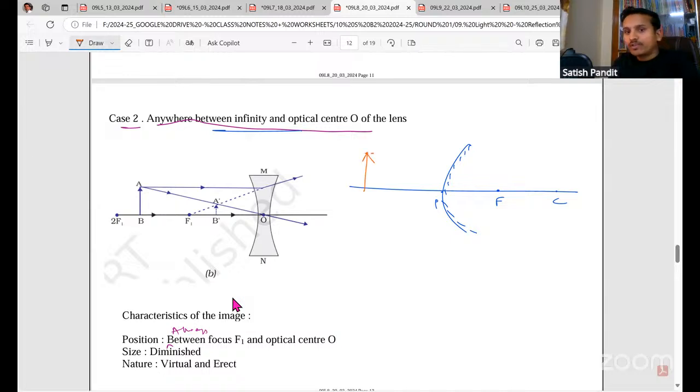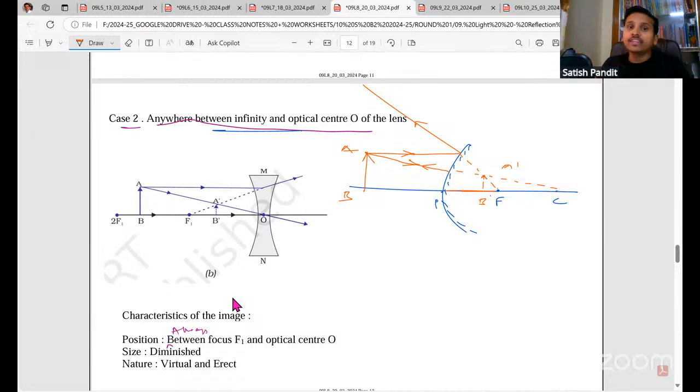Okay. So rays of light will come. Dotted line I'm putting. And see, first of all, you have to join, then only you have to take it backward. Please remember this, okay? And when a ray is passing through, now take your scale and join these 2 points and then draw the line. Okay. So when the ray is coming like this, it will retrace, come back like this. So both are intersecting here, right? So the image will be formed here. Dotted line, okay? It has to be a dotted line. So A, B, and A dash B dash. So you see the image is formed between pole and focus behind the mirror. So you have to mention like that.